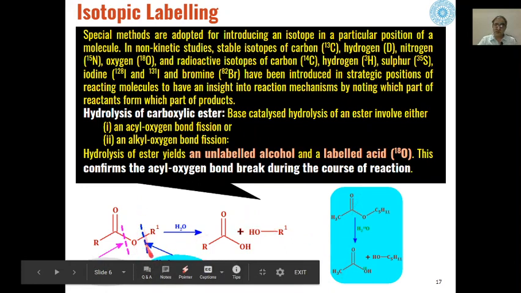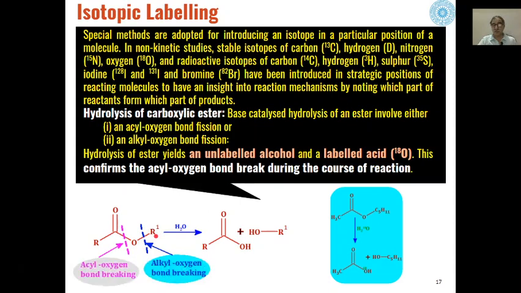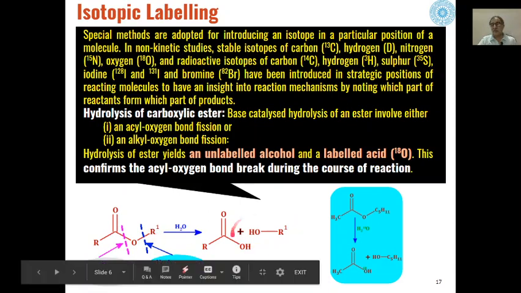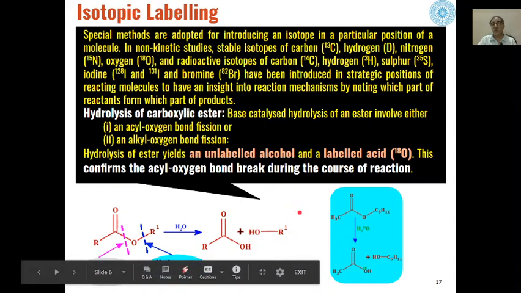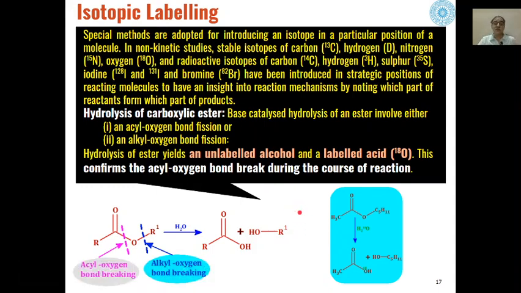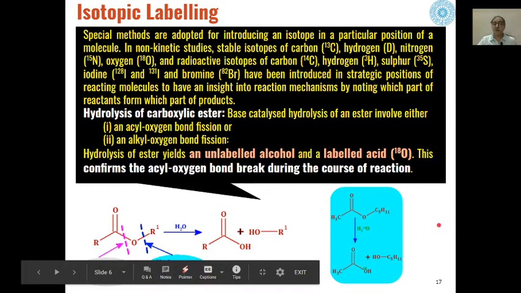Because if the alkyl oxygen bond were to break, then O18 would get attached to this and should be present in the alcohol, but because O18 is present in the carboxylic acid, the acyl oxygen bond breaks during hydrolysis of a carboxylic ester. So this is how, on the basis of using isotopically labeled atoms, we can deduce the mechanism of any reaction.